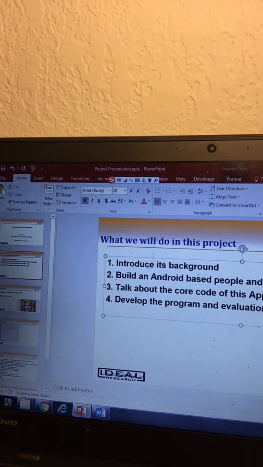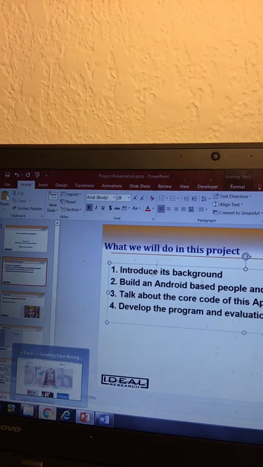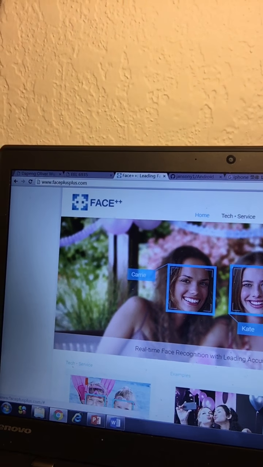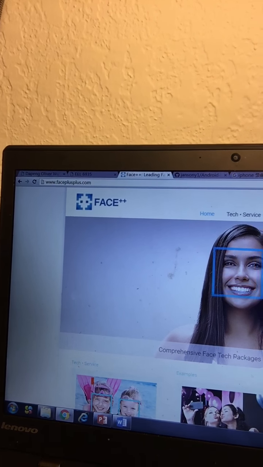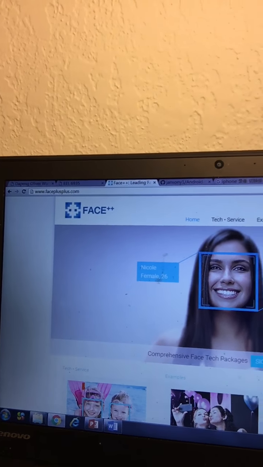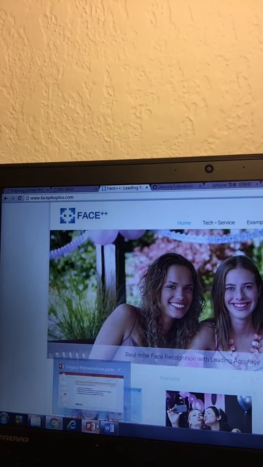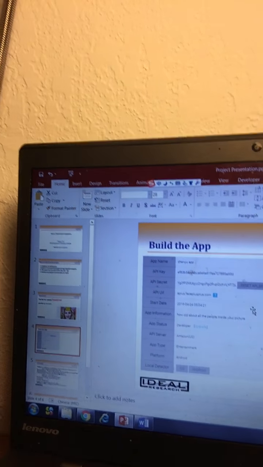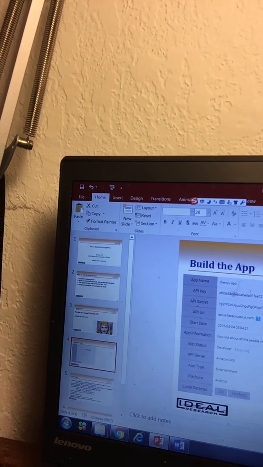The second part is to build an Android-based people and age detection program. Before we start this program, we need to get an account on Face Plus Plus. As you can see here, you need to sign up. Once you get an account, you will then go to the build programs phase.